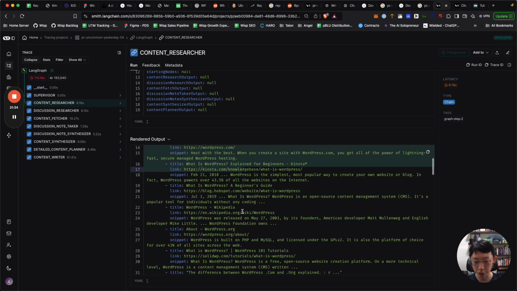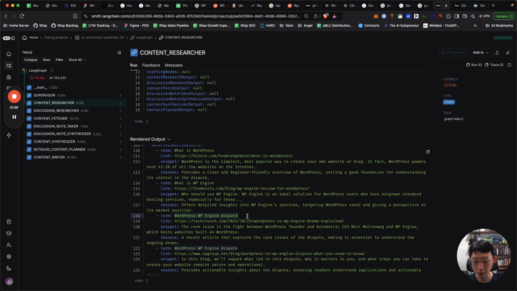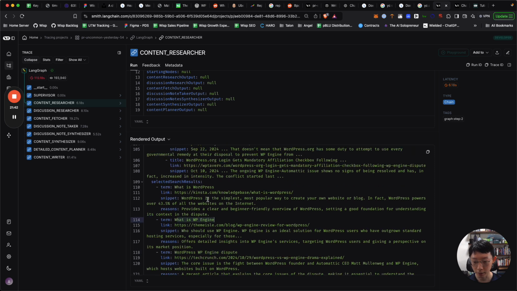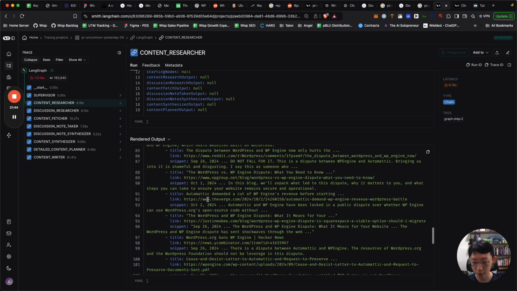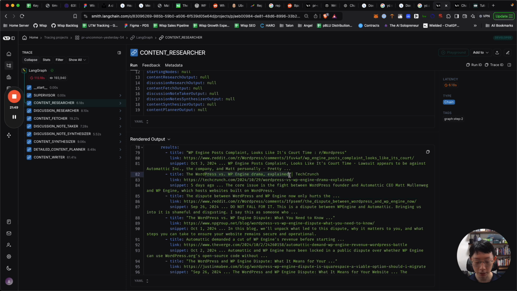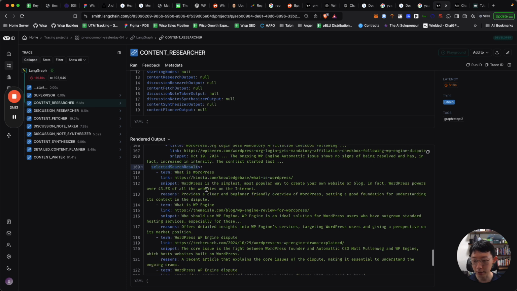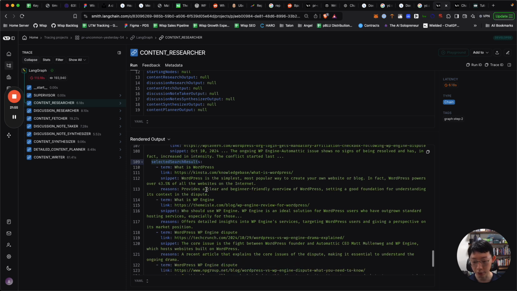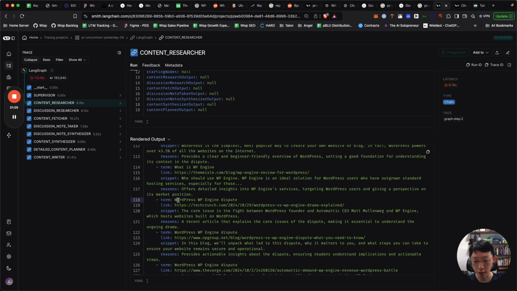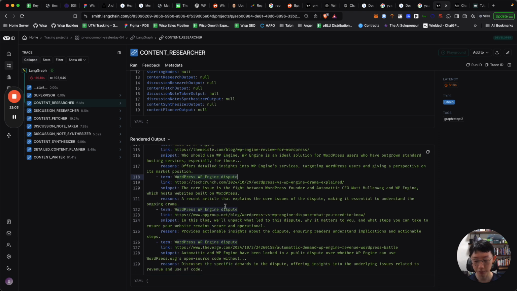You can see the latest one, the WP Engine dispute from TechCrunch, and all of these are about the dispute. From there you can see it selects certain search results to dive into: what is WP Engine, this dispute from TechCrunch, MP Group, and The Verge.